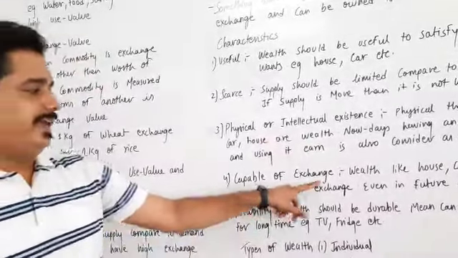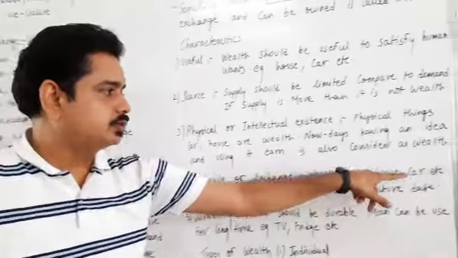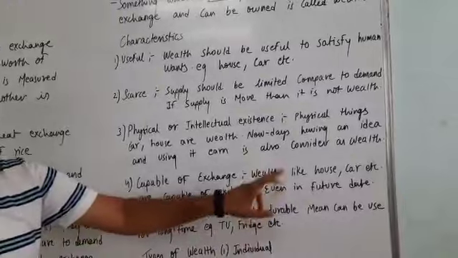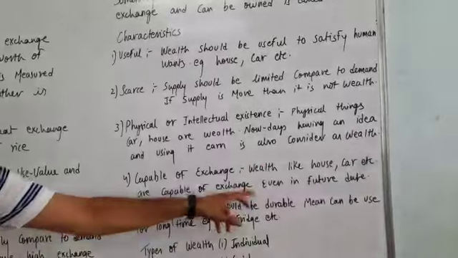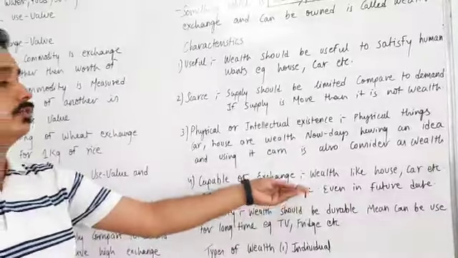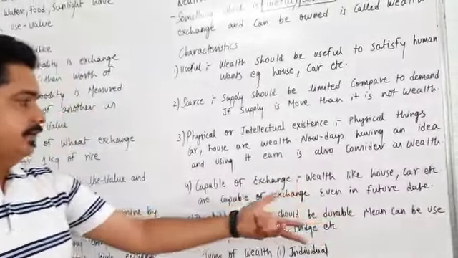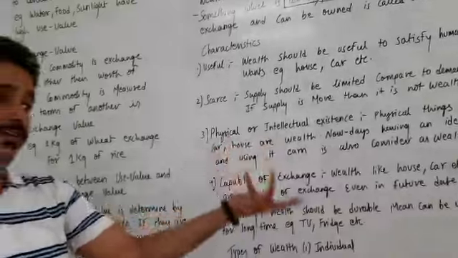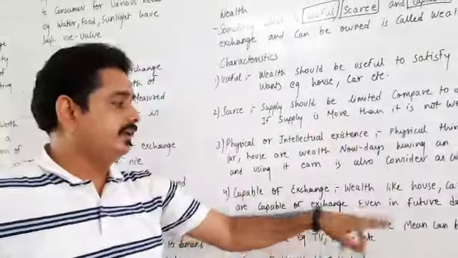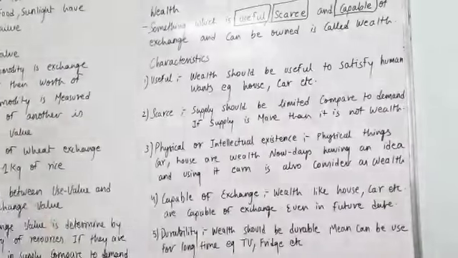Fourth, capable of exchange. Wealth like houses and cars are capable of exchange even at a future date. You can exchange them today or even at a future date. Suppose you purchased a car in 2019, then it is capable of exchange in 2019 itself, and you can sell it in 2020 also. Then it has an exchange value at a future date also.